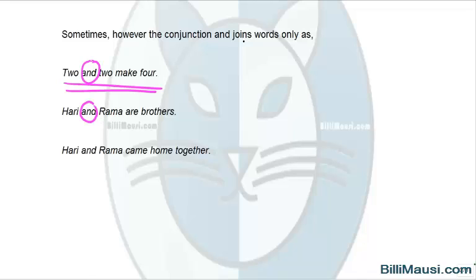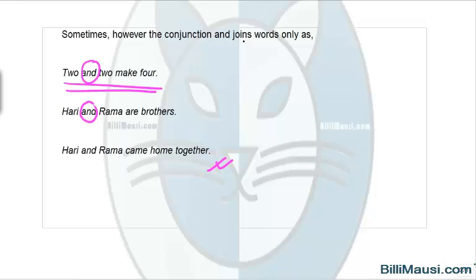Last sentence, Hari and Ram came together. We cannot say Hari came and Ram came. So that gives a different sense altogether, that Hari and Ram came independently. If we have to say that they came together, we must club them. We must say that Hari and Ram came together. Hope you understood what I am trying to convey here.